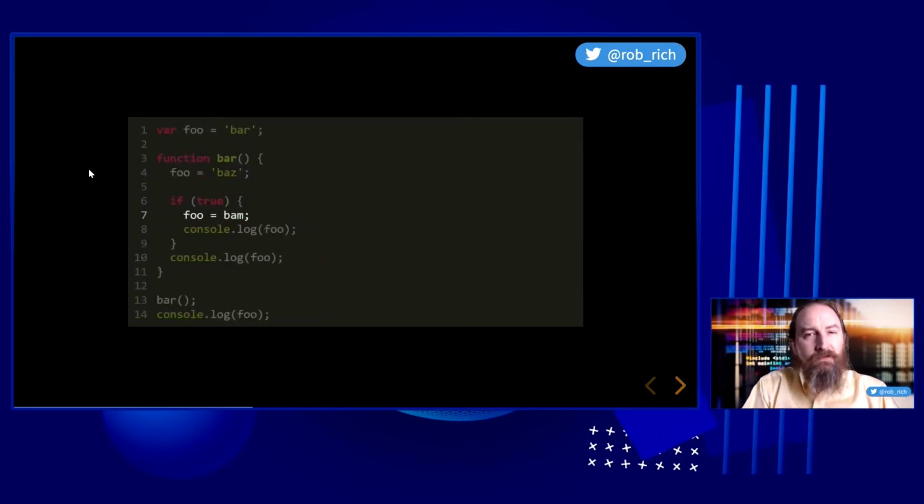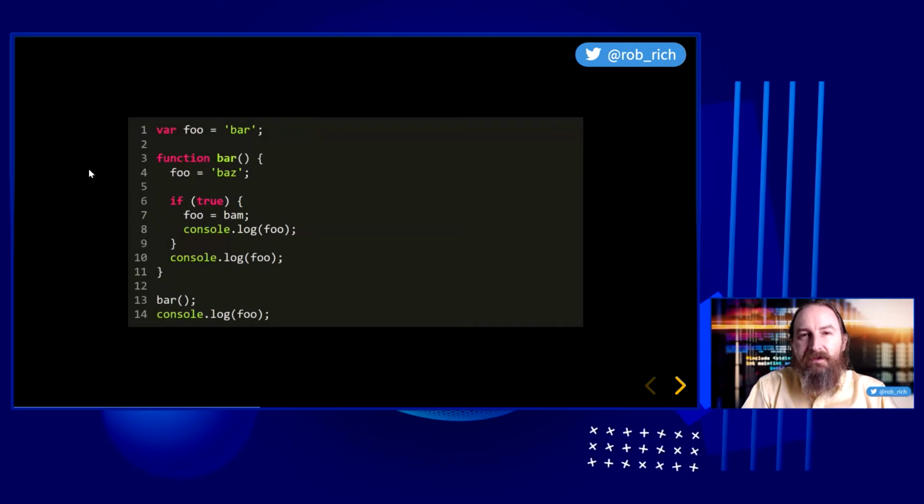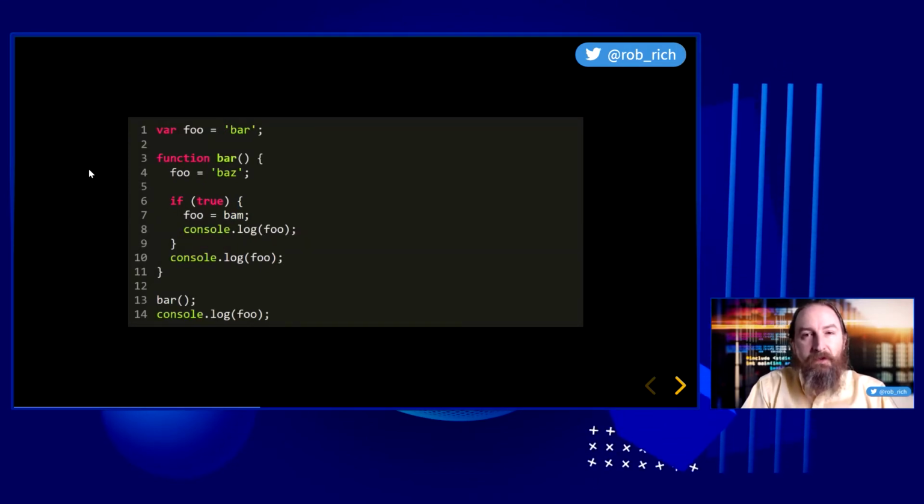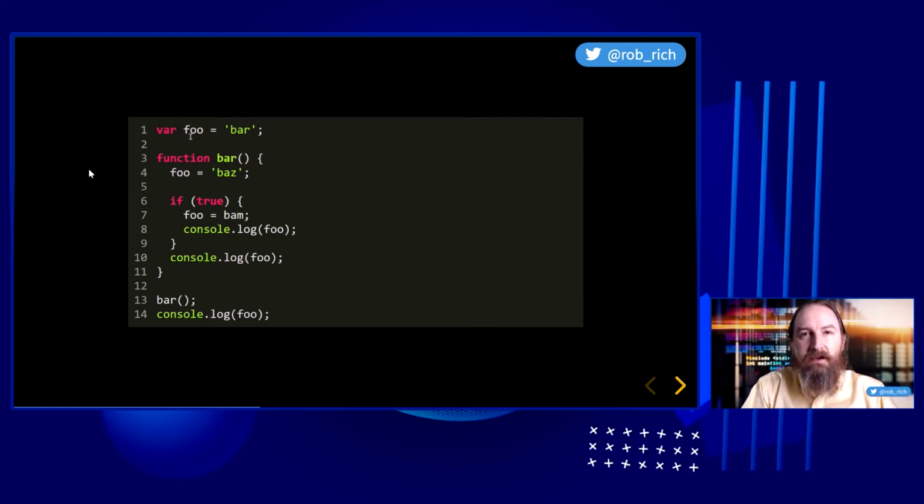Now let's do this. Instead of setting its value to a string, we'll set it to the Bam variable. What happens in this case? In our first pass, we go allocate variables. So we'll go allocate this first variable. In our second pass, we execute the content. So this foo variable, we will set its value to bar. We'll define a function and then execute it.